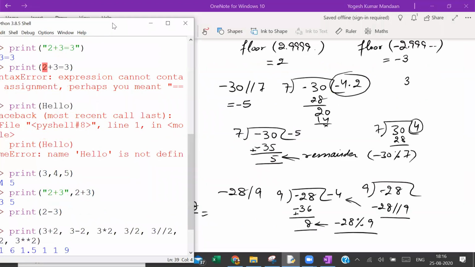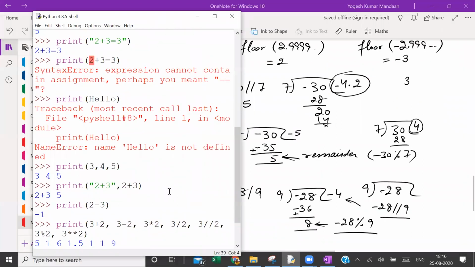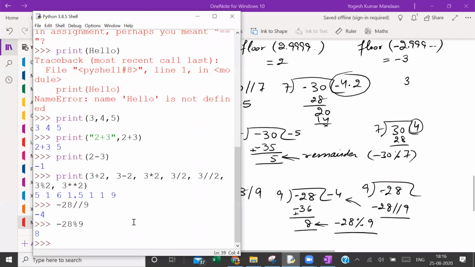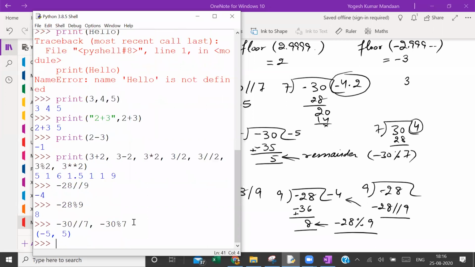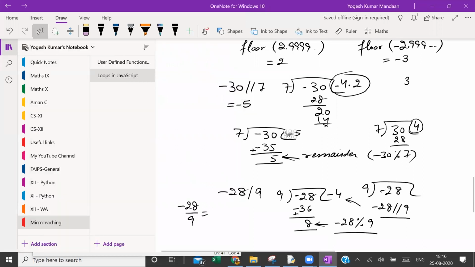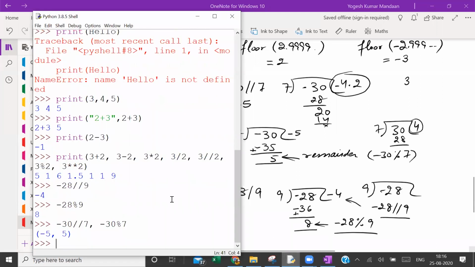Yes, it is correct. Minus 4 and 8. Now minus 30 divided by 7, and minus 30, remainder 7. Minus 5 and 5. Here you can observe minus 5 and 5. Is that clear?